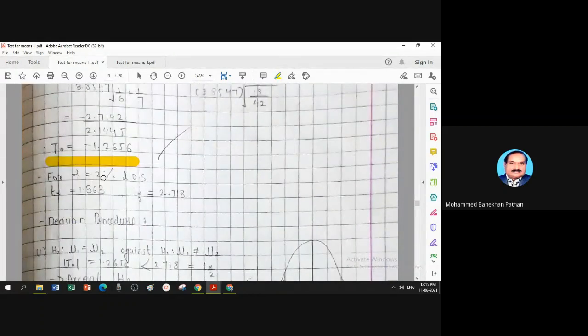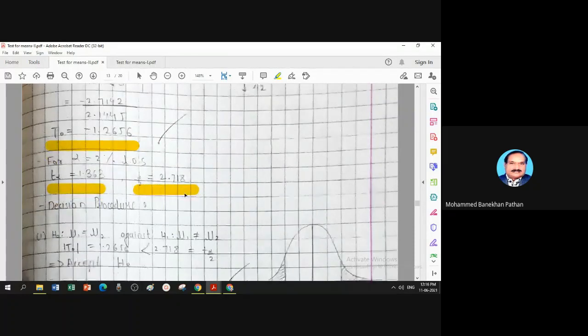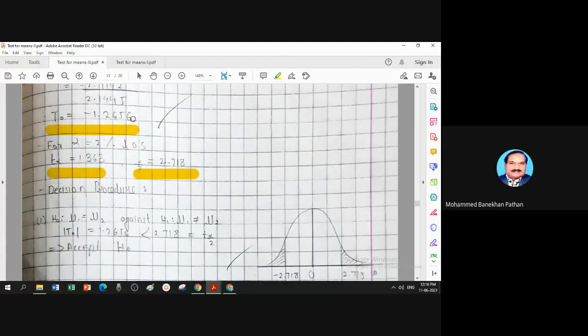For alpha equal to 2%, the table value for one-sided, and the table value for two-sided, is t subscript alpha by 2. Decision procedure: compare the calculated value with the table value for one-sided, or with the table value for two-sided, and take a decision. The decision is common for all the tests. Calculated bigger than table, reject, otherwise accept.